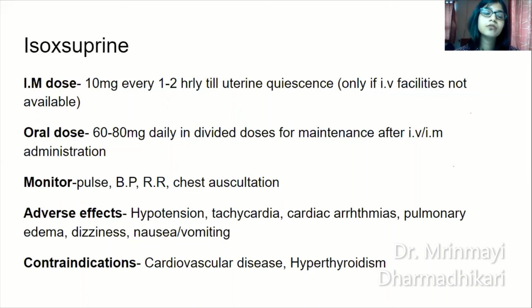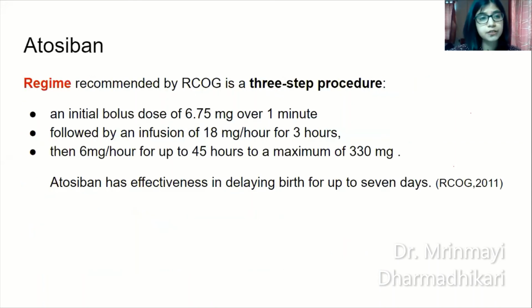So very important, when the patient is on an isoxsuprine drip, monitor her pulse, her blood pressure, respiratory rate, as well as chest auscultation. Very important because it has a number of adverse effects due to action of beta agonist agent on other beta receptors elsewhere in the body. For example, the heart as well as the blood vessels. So this can cause hypotension, tachycardia, cardiac arrhythmias due to hypokalemia, pulmonary edema, dizziness, nausea, vomiting. So you have to be very careful while administration of this drug. Contraindications would be cardiovascular disease and hyperthyroidism. Avoid it in these patients.